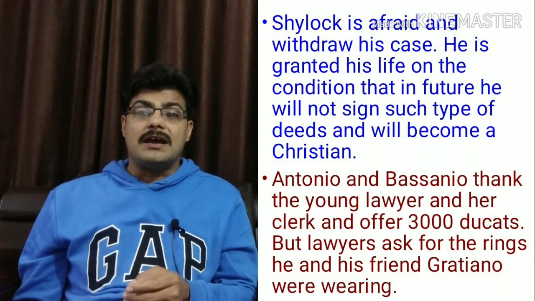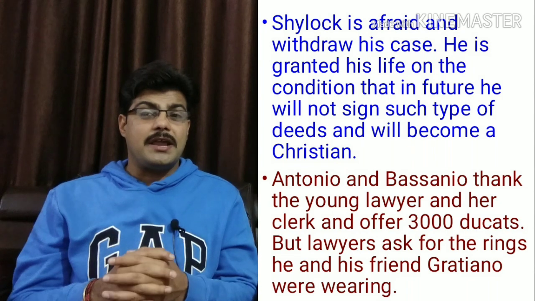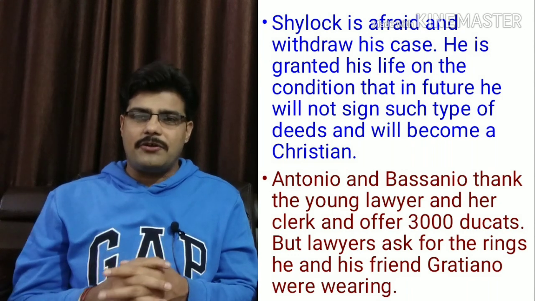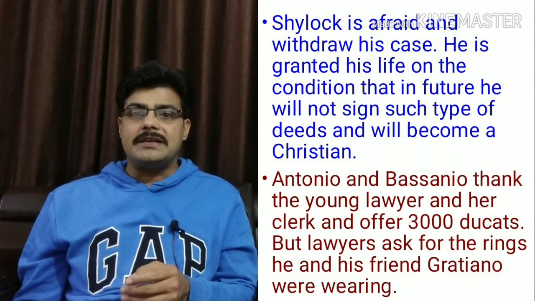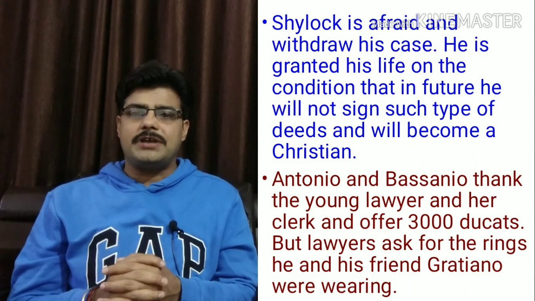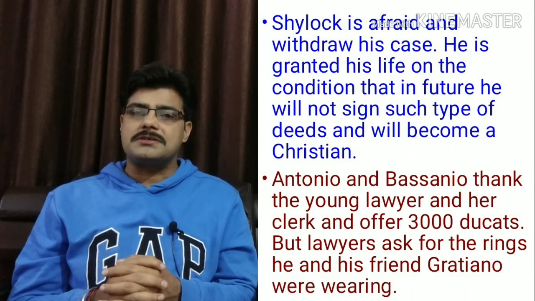Shylock is granted his life on condition that in future he will not sign such type of deed and will become a Christian. Now Antonio and Bassanio thank the young lawyers and offer 3,000 ducats. Portia asks Bassanio for the ring on his finger, but he refuses.